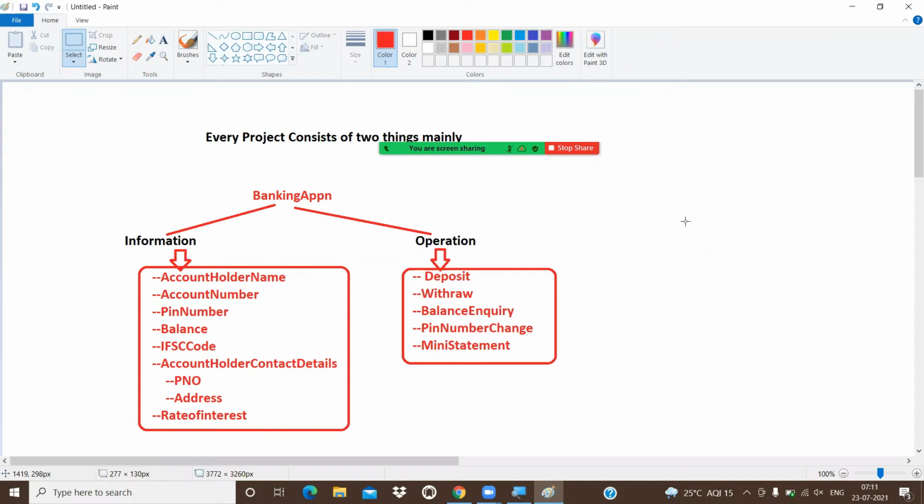So every project consists of two things. One is the information, and the other is operation.